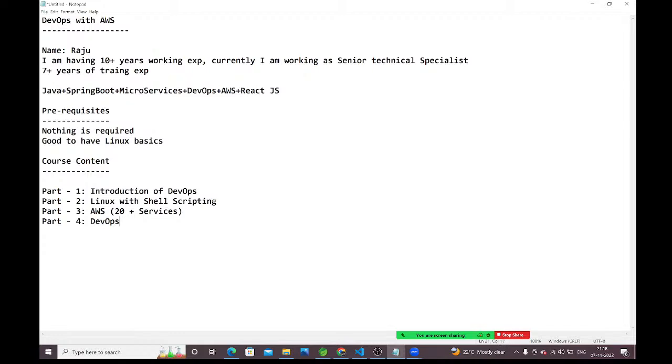How many tools are we going to learn in DevOps, guys? 15 plus tools. Guys, try to understand. Part 1, we are going to discuss the introduction of DevOps. Part 2, we are going to discuss Linux with shell scripting. Part 3, we are going to discuss AWS services. Part 4, we are going to discuss DevOps tools. 20 plus AWS services we are discussing, and 15 plus DevOps tools we are also going to discuss here.